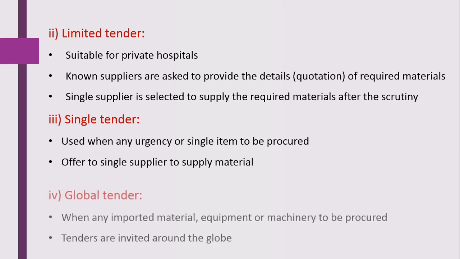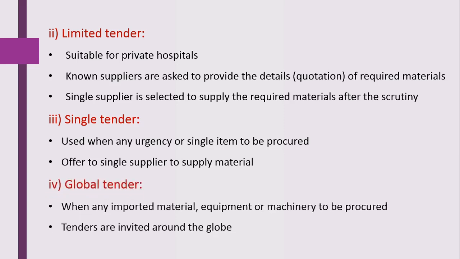Next, here we will see the global tender system. This is the last type of tender system. This global tender system is adopted in the hospital when that hospital requires any imported material, equipment and machinery. At the time of procurement of imported material, equipment, machinery, the global tender system is used.